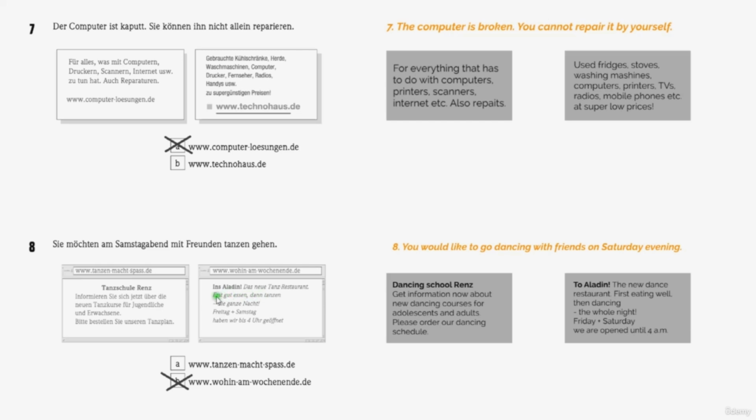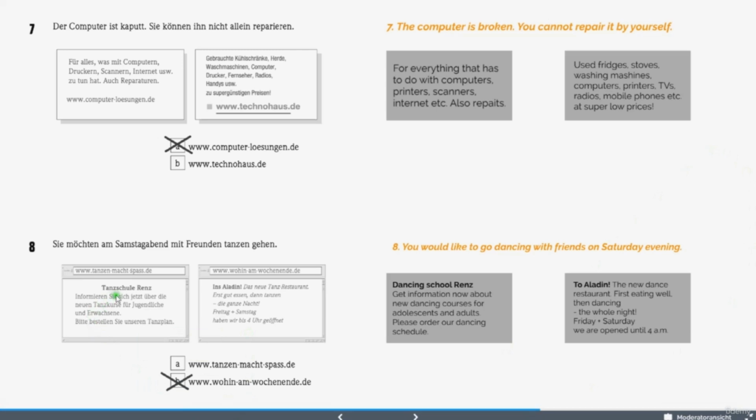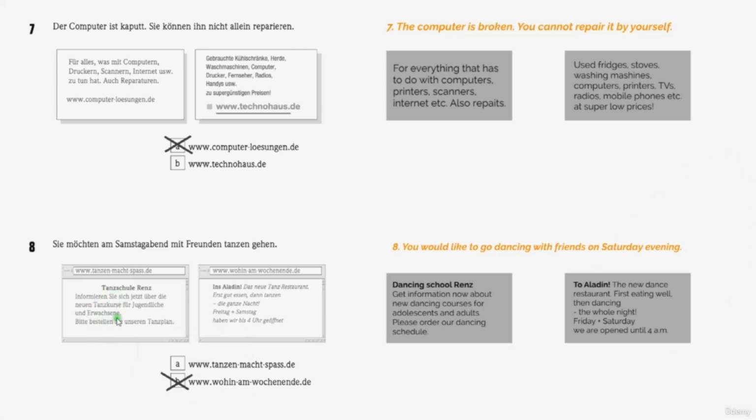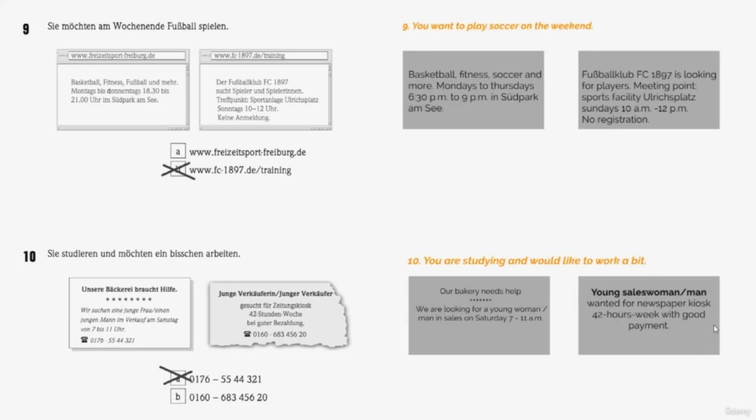Okay, so the right answer is B because it is for Saturday evening. While here is nothing written about whether it is on the weekend or not. It is about a dance school. Okay, so here it is obvious that it is on the weekend. So now let us go to the next page.